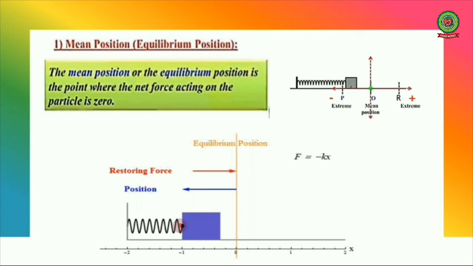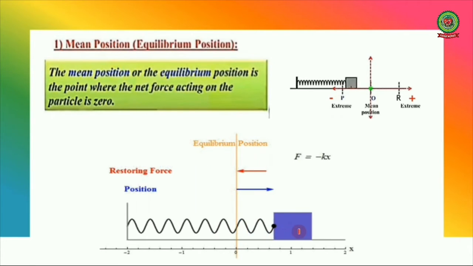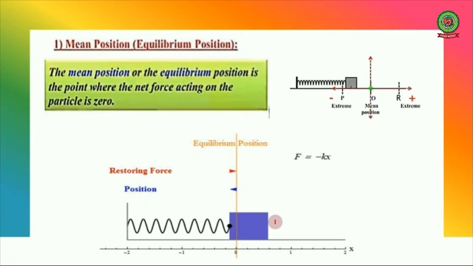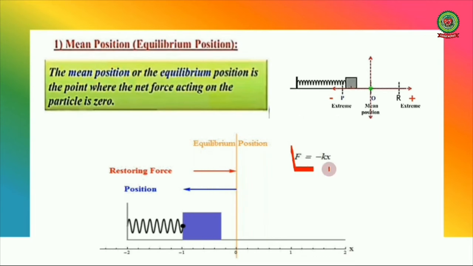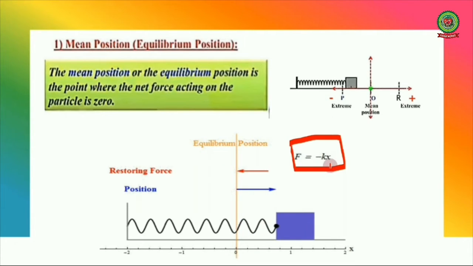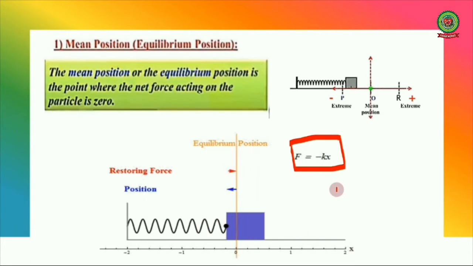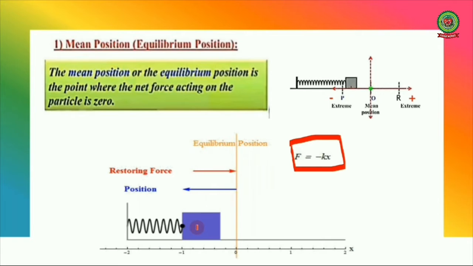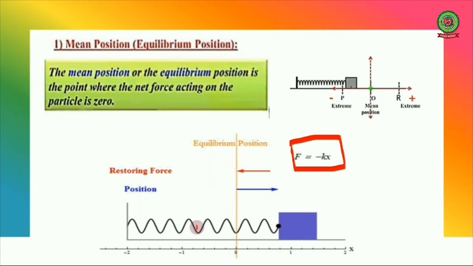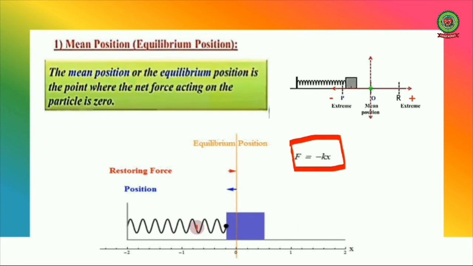Here one thing we have to note: as the position is changing, the restoring force always tends to keep this object towards its mean position. So the restoring force is equal to minus kx, where k is the spring constant, and the negative sign shows that the restoring force always acts opposite to the direction of motion of the particle, or the spring in this case.